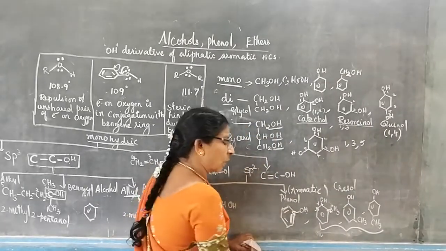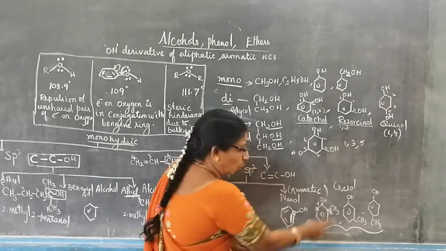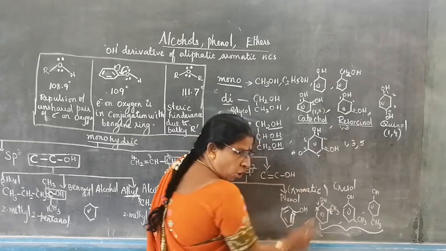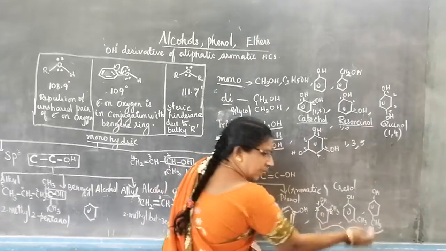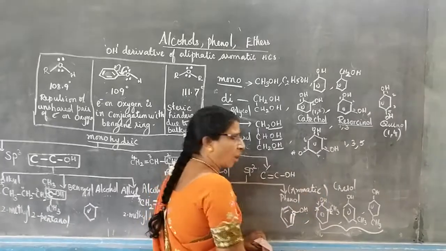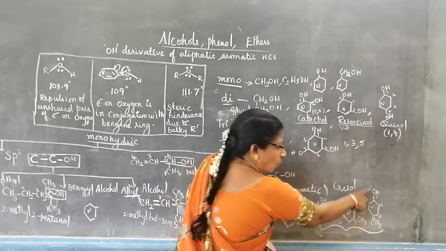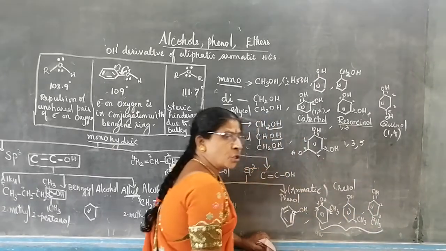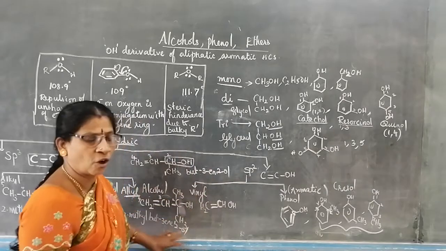IUPAC name, what will you say? OH only we have to give preference. So it is 1, it is 2. 2-methyl phenol. What is the name here? 1, 2, 3. 3-methyl phenol. Here what will you give as the name? 4-methyl phenol. So I hope you are clear with the first classification of alcohols.